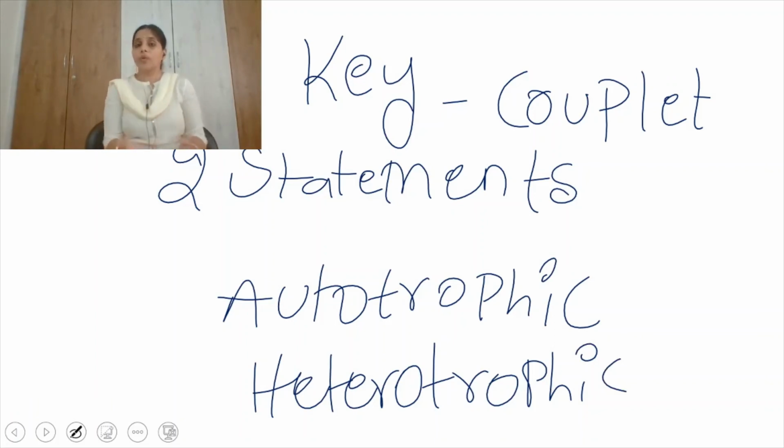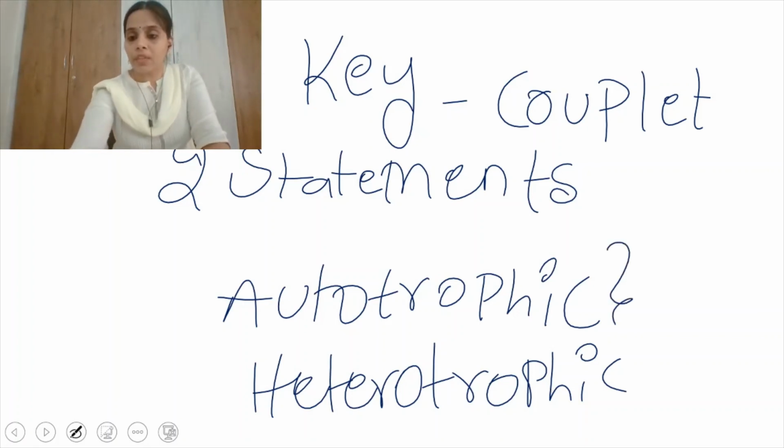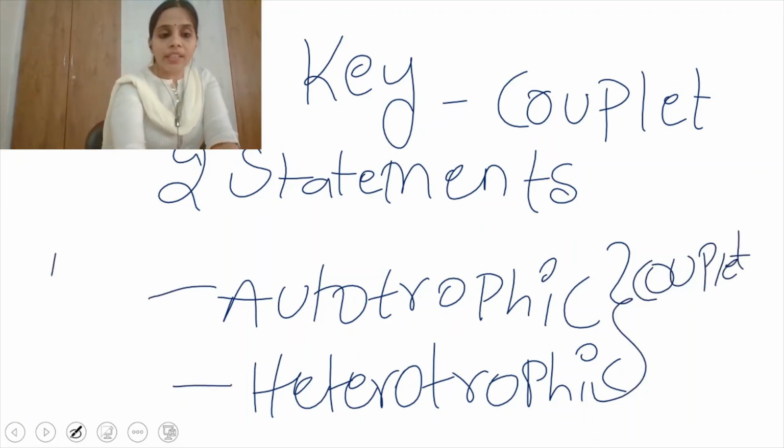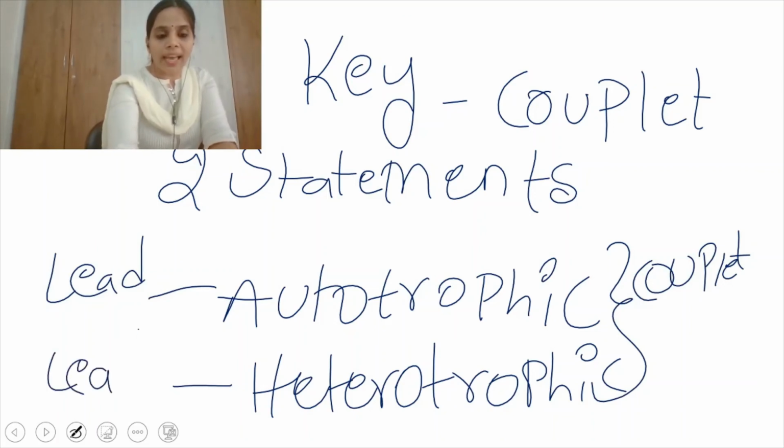Autotrophic means they can prepare their own food. Heterotrophic means they depend on other animals and plants for their nutrition. These two statements together we call a couplet. And individually each statement is called a lead.